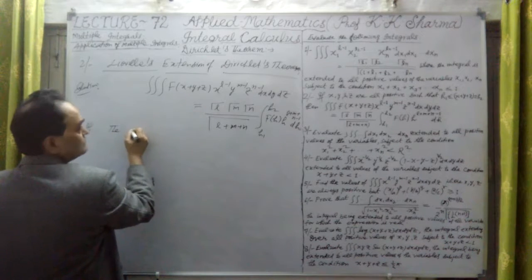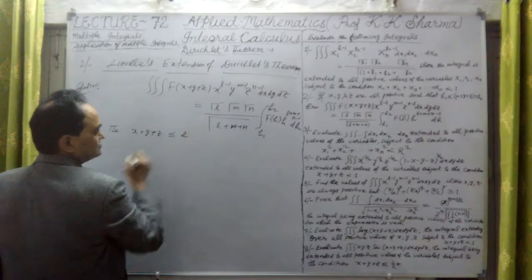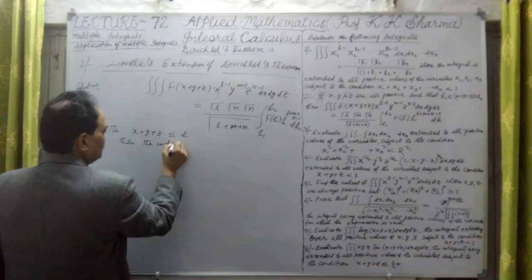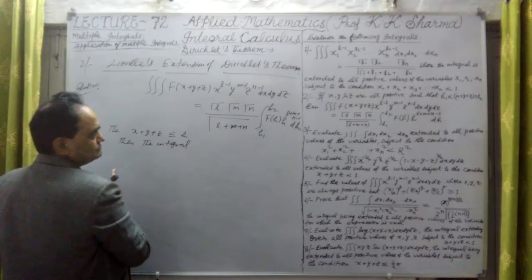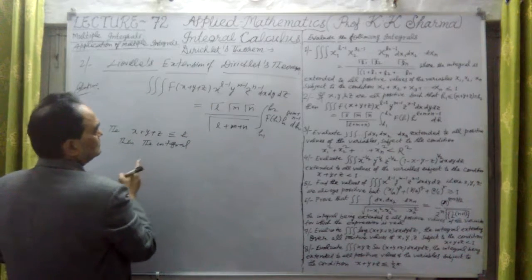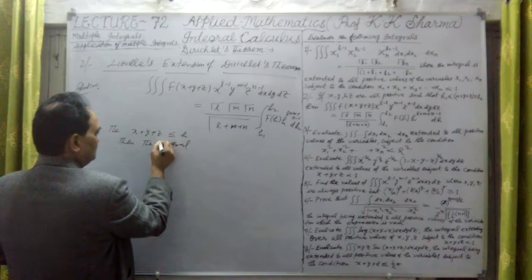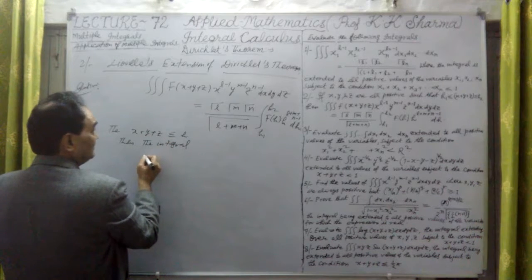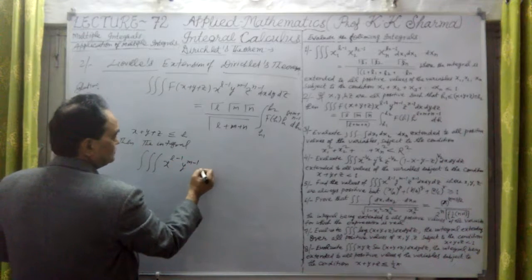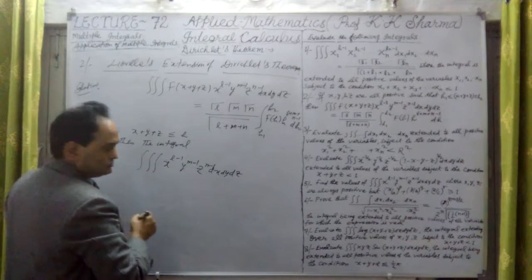Let x plus y plus z be less than or equal to h, then the integral of x raised to the power l minus 1, y raised to the power m minus 1, z raised to the power n minus 1 into dx dy dz is equal to how much?